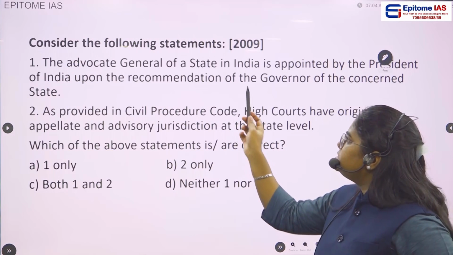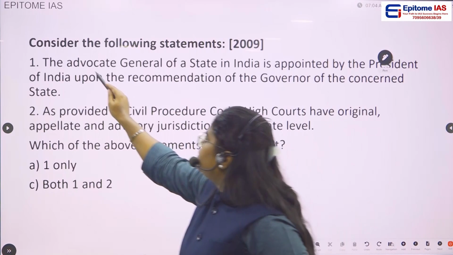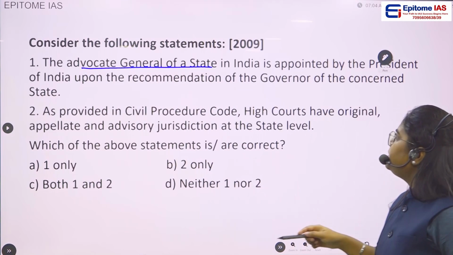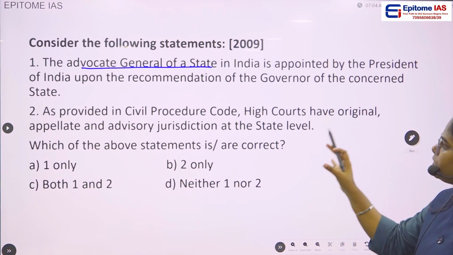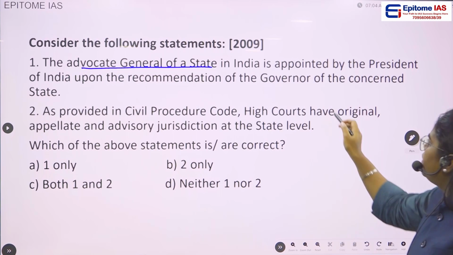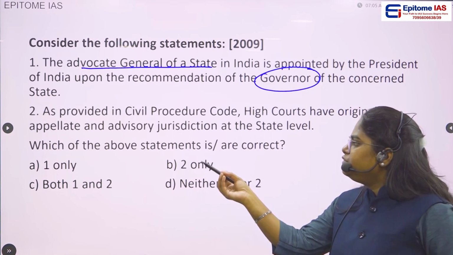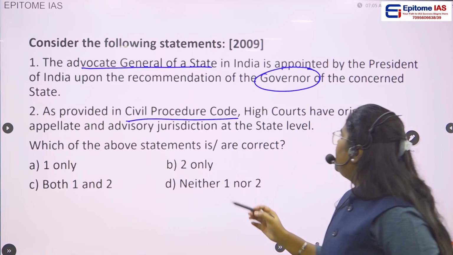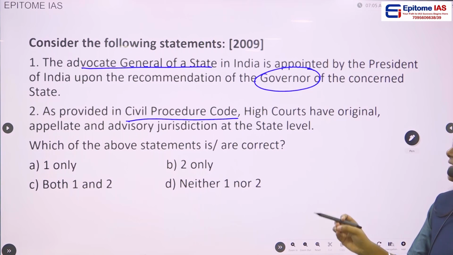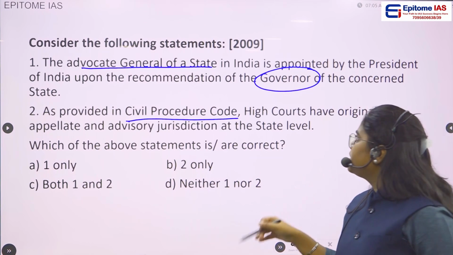Next question, consider the following statements. Statement 1: The Advocate General of a state in India is appointed by the President of India upon the recommendation of the governor of the concerned state. Statement 2: As provided in the Civil Procedure Code, high courts have original, appellate and advisory jurisdiction at the state level.